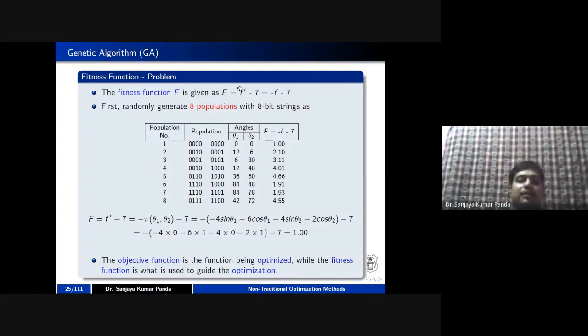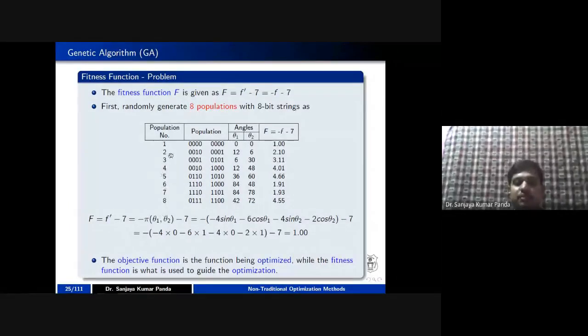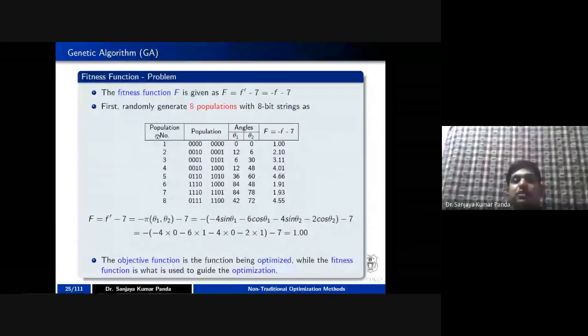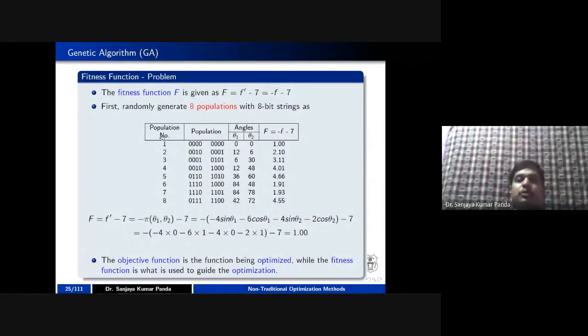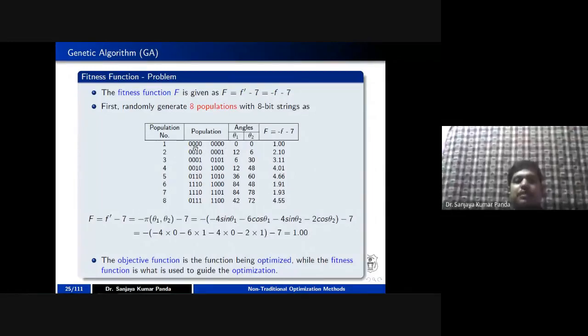So what happened? I have generated 8 population. I told you that for the initial population, you have to generate 10 chromosomes or 20 chromosomes. In this problem, for simplicity, I have taken only 8 chromosomes. You can see there are 8 chromosomes here. Each chromosome gives you a complete solution, whatever the final decision may be. And the first population I have generated randomly.